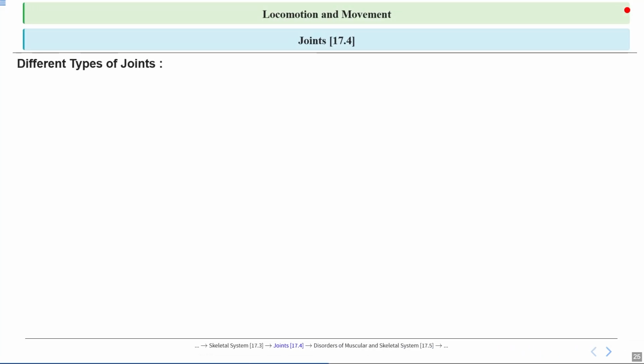Now let's talk about the different types of joints in our bodies. So we have already discussed that joints are like the hinges and connections that let us bend, move, and twist. There are mainly three types of joints.